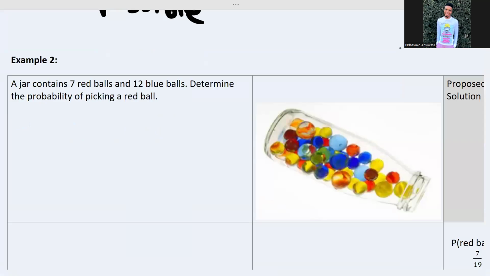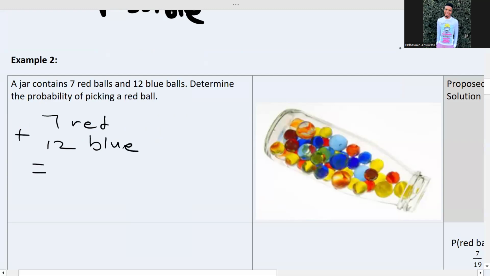There are 7 red and 12 blue. The total here is 19. So what are the chances of picking a red ball? There are only 7 red balls out of 19. So that's the probability, 7 over 19. The probability of picking a red ball is 7 out of 19.